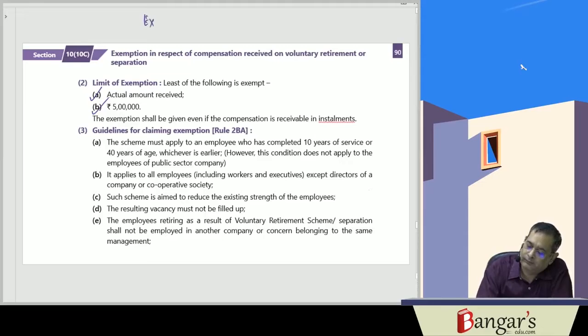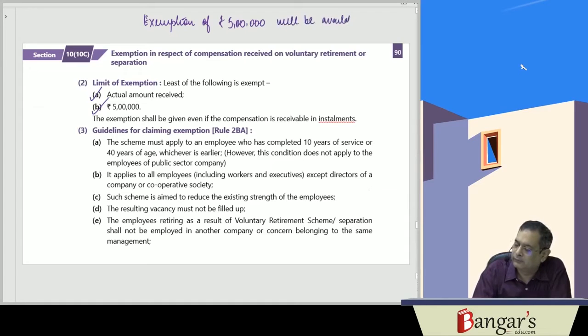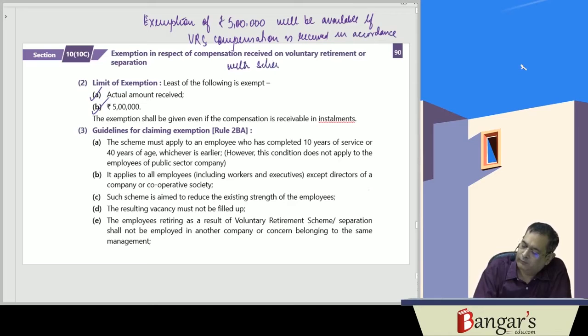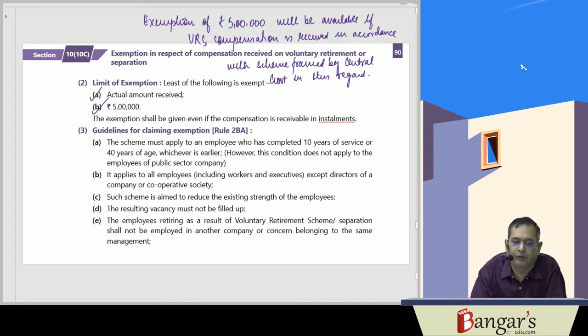So the exemption of rupees 5 lakhs will be available if VRS compensation is received in accordance with a scheme framed by the central government in this regard. Now, what are the basic guidelines to claim exemption?